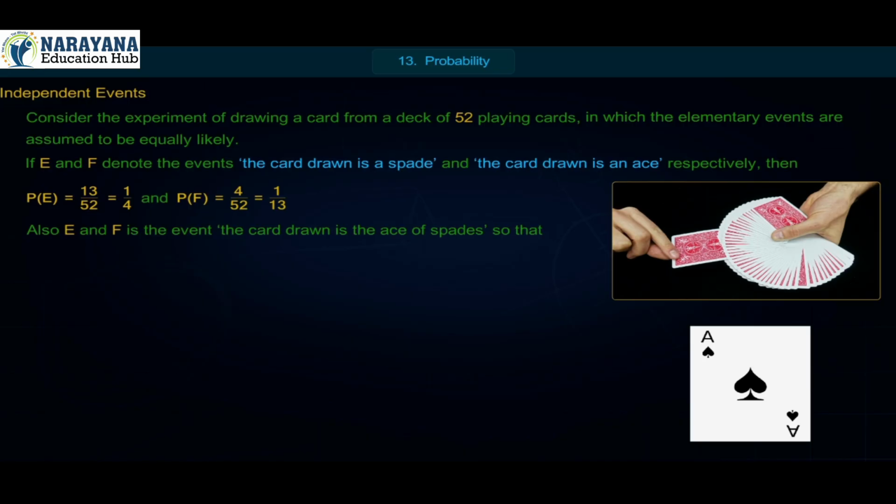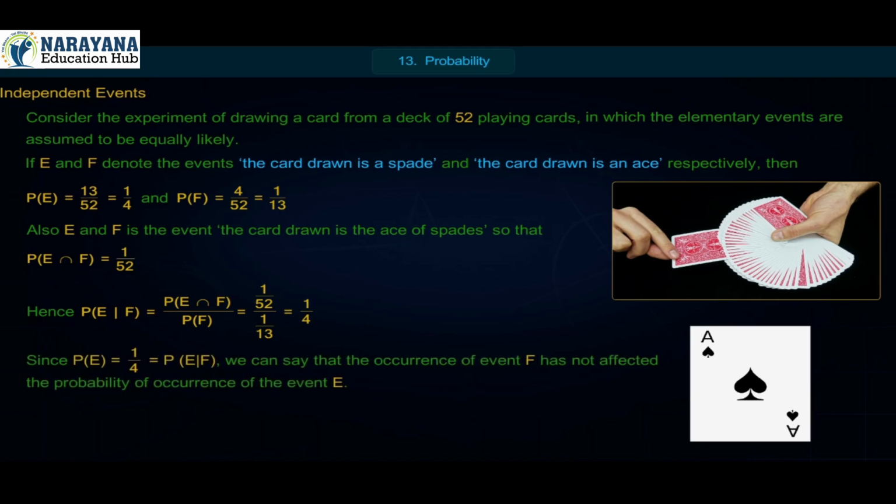Also, E and F is the event, the card drawn is the ace of spades, so that P of E intersection F is equal to 1 upon 52. Hence, P of E by F is equal to P of E intersection F upon P of F is equal to 1 upon 52 whole upon 1 upon 13 is equal to 1 upon 4.